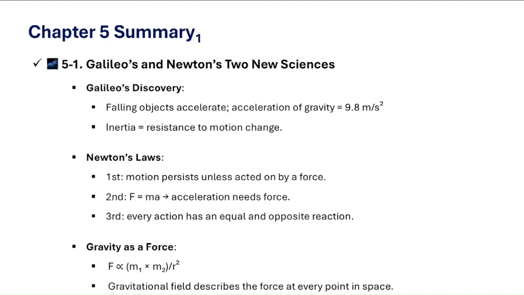Now, in section 1, we studied Galileo and Newton. So, Galileo showed that all objects fall at the same rate regardless of mass, and introduced the concept of inertia. And Newton formalized motion into 3 laws and described gravity mathematically. So, this foundation is what allows us to predict motion, not just on Earth but throughout the solar system.